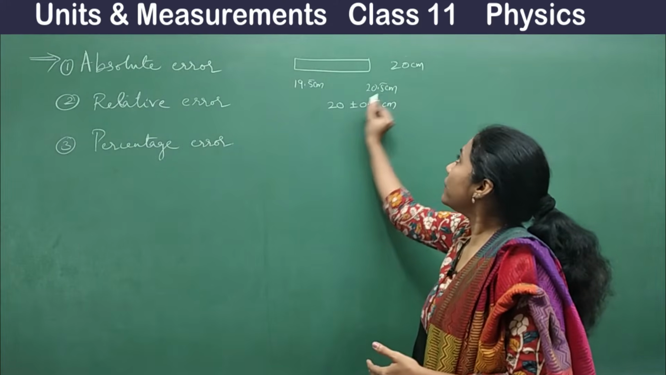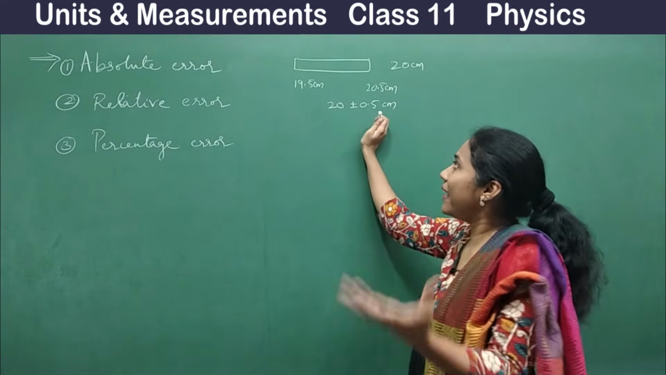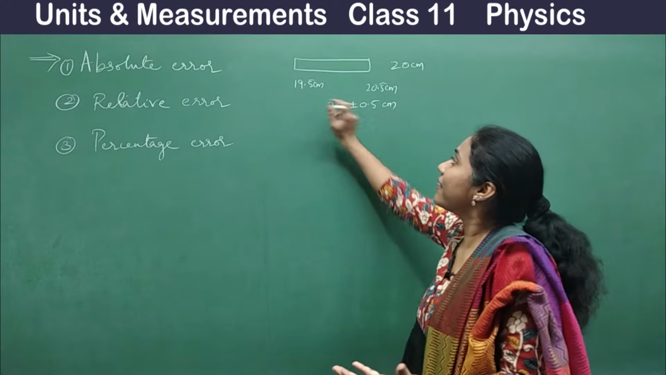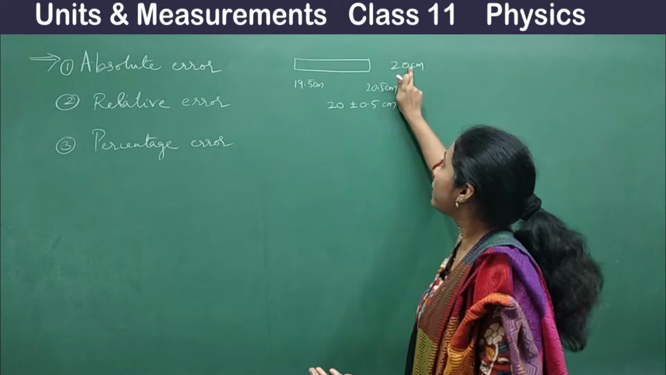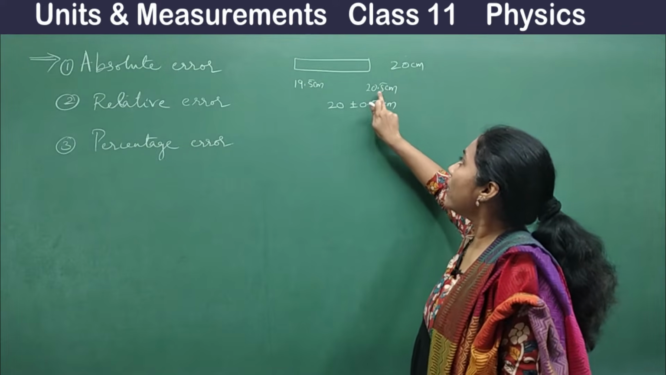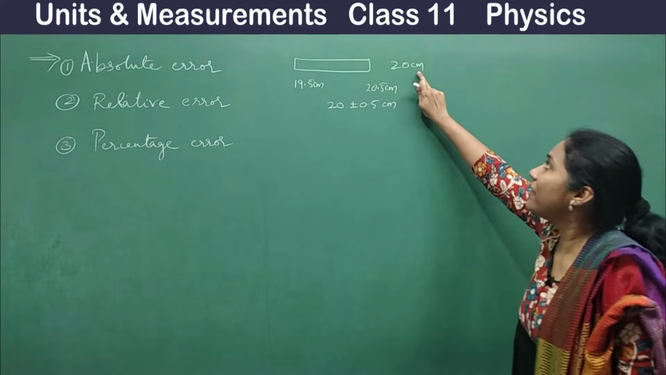Exactly 20 you may not get. There is some error. So how much is the error? It is 0.5. What is the difference between 19.5 and 20? It's 0.5. What is the difference between 20.5 and 20?